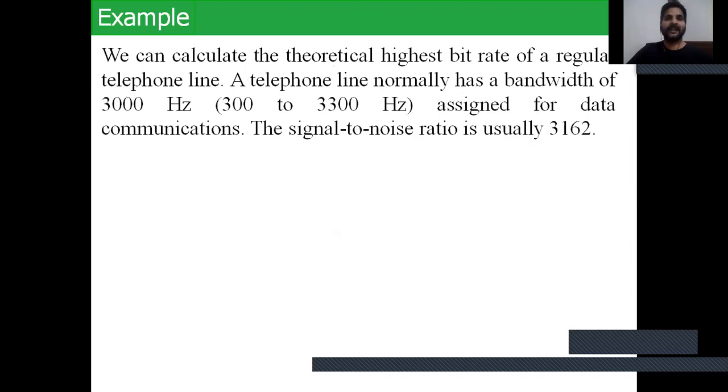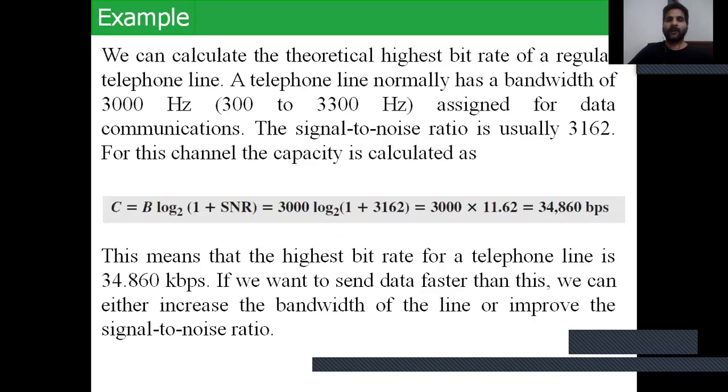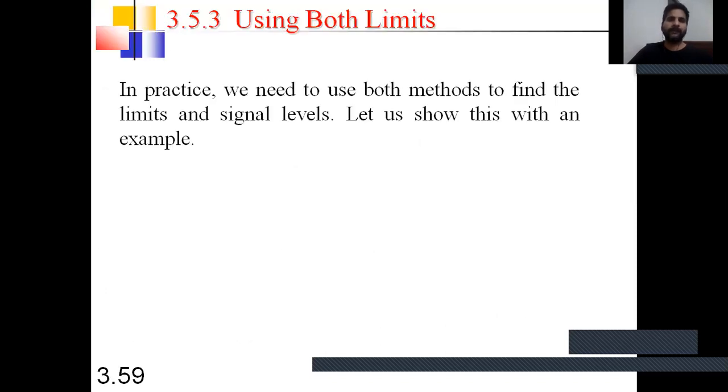In the next example, we calculate using the Shannon theorem, C equals B log base 2 of 1 plus SNR. The bandwidth is given as 30,000 hertz. So C equals 30,000 log base 2 of 1 plus 3162, the signal to noise ratio, and we calculate the value of it. This is a different type of example. So in practice, we need both methods to find the limit of the signal level. Let us show a different example.